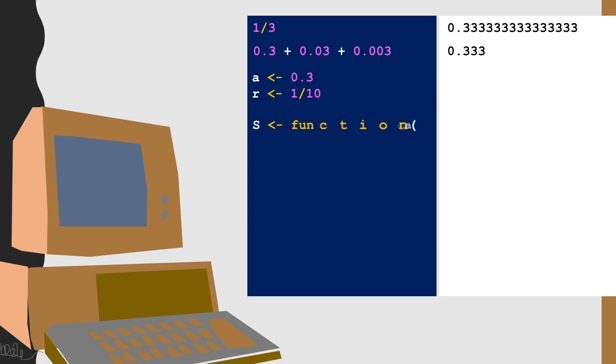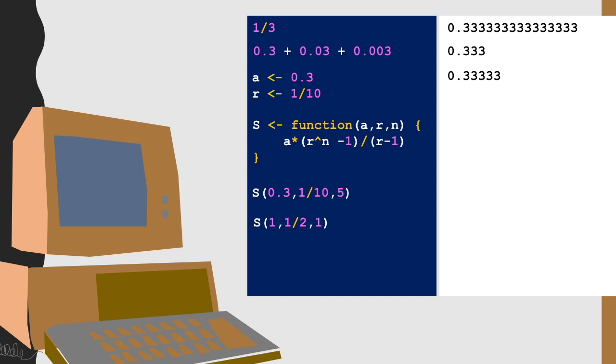As with the sum of an arithmetic progression, we can code the sum of a geometric progression into R in order to help us explore. We'll just need to make sure about all the operations we use. You'll need to use brackets when you're looking at that denominator there so that we're dividing by r minus 1. And remember in the numerator, we're subtracting 1 from r to the n. We're not raising r to the n minus 1. And once we have our sum as a function, we can look at how different values produce different results. With the example of the ratio being a half, where we're adding 1 plus a half plus a quarter plus an eighth and so on, you can see that changing the value of n gradually will bring the sum closer and closer to 2.